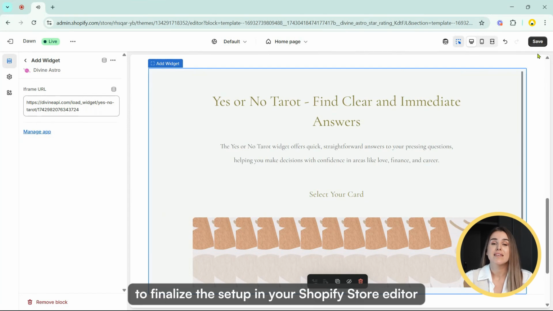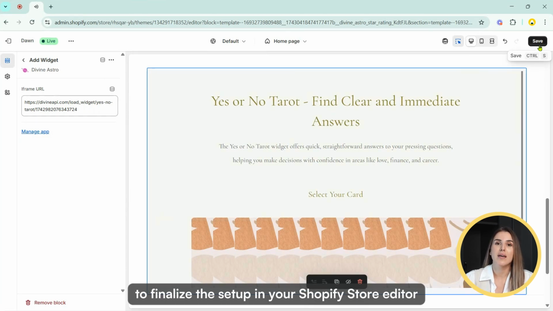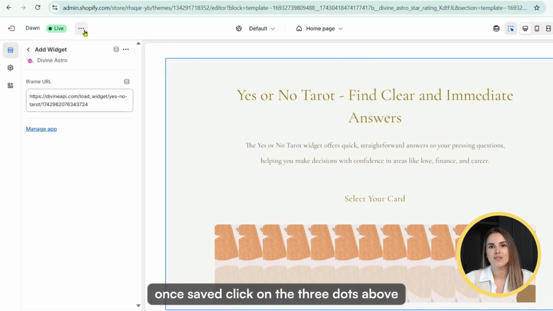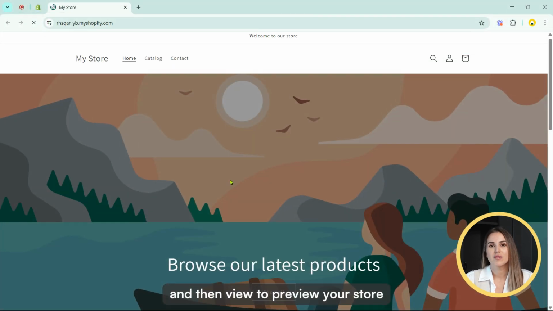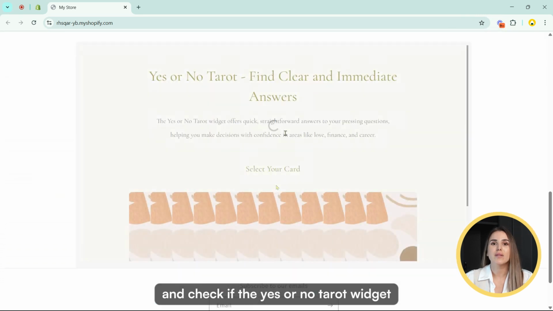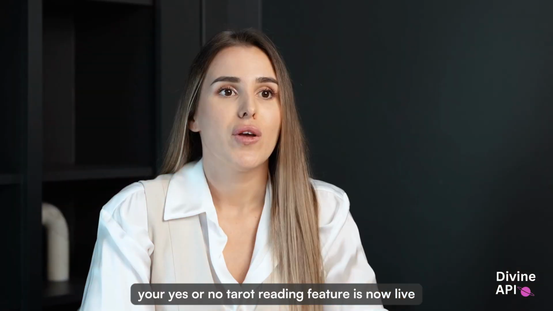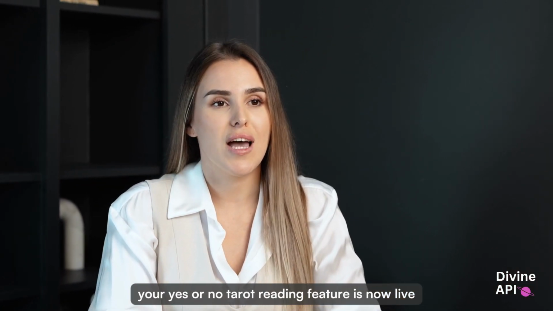To finalize the setup, in your Shopify store editor, click Save to apply the changes. Once saved, click on the 3 dots above and then View to preview your store and check if the Yes or No Tarot widget is appearing correctly. If everything looks good, your Yes or No Tarot reading feature is now live.